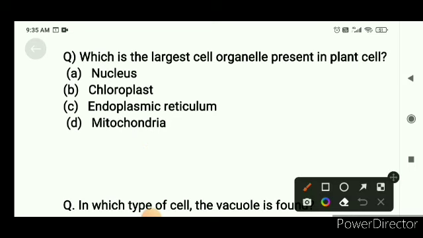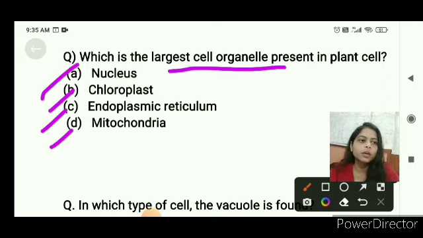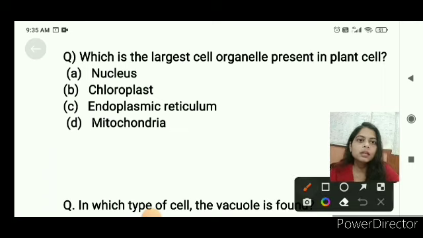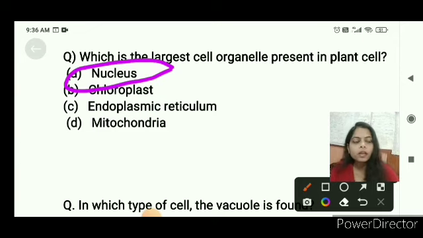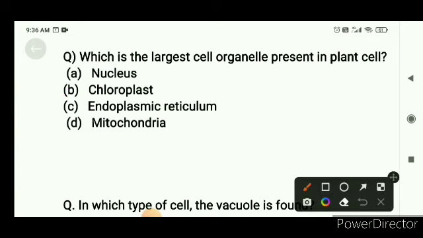Coming to the next question. Which of the following is the largest cell organelle in plant cell? Nucleus, chloroplast, endoplasmic reticulum or mitochondria. The largest cell organelle is the nucleus. But if nucleus is not given in the options, then chloroplast would be the largest cell organelle in a plant cell. In animal cell, nucleus is the largest. Actually, nucleus is the largest in both, but here nucleus is the correct answer.